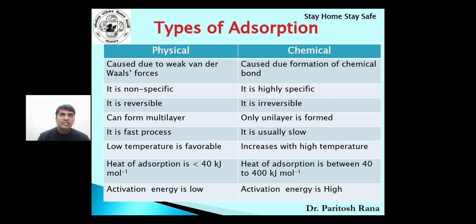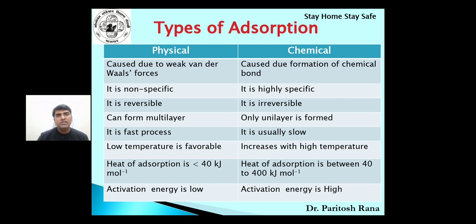So a multilayer of adsorbate can form, whereas in chemisorption only a unilayer is formed, because a chemical bond takes place between the two surfaces, adsorbate and adsorbent, therefore the maximum possibility is only a unilayer.